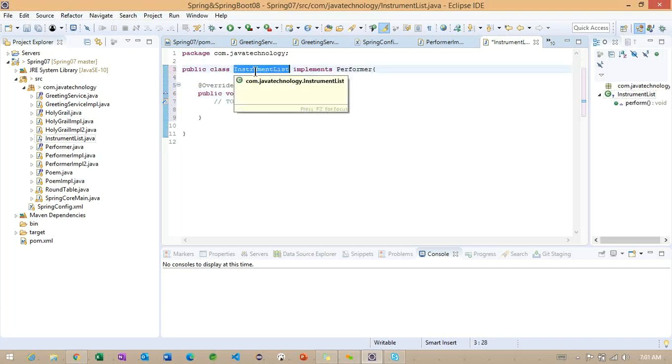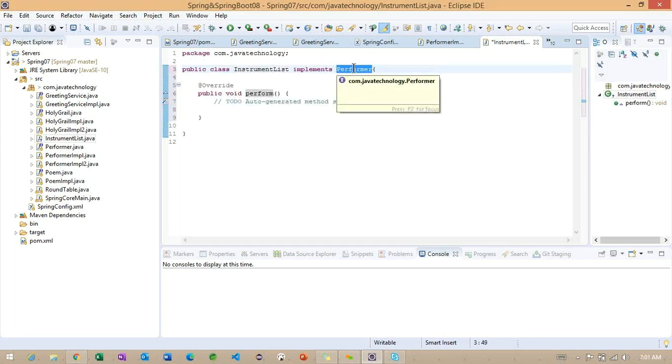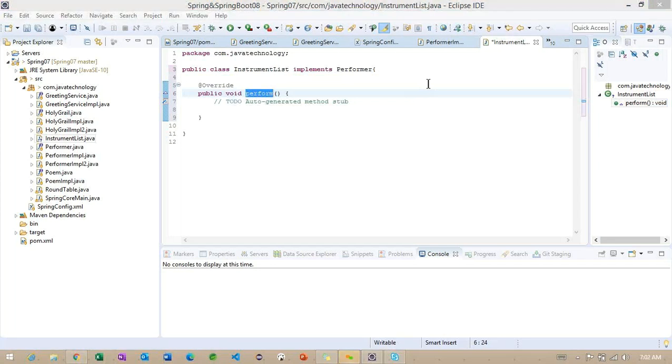Okay, now observe the InstrumentList. The InstrumentList we just created and implemented from the Performer interface. Inside the Performer interface, we defined one method called perform. We are going to override the perform method inside this particular Instrument class.